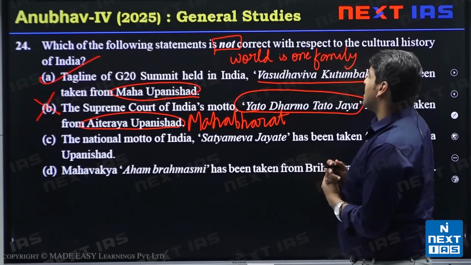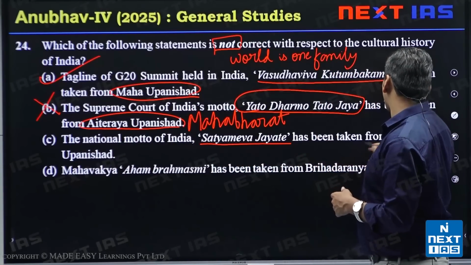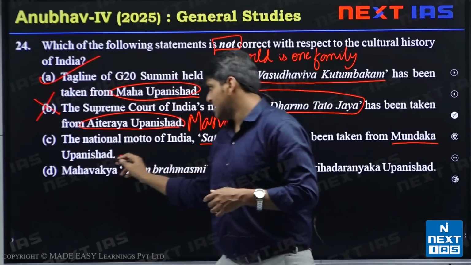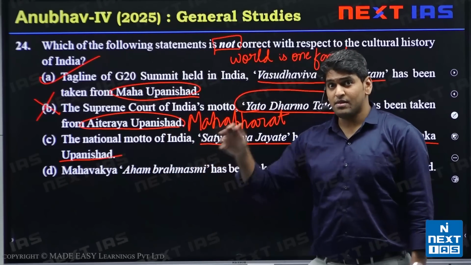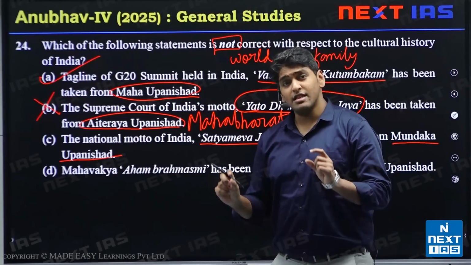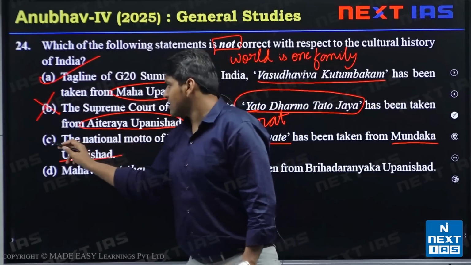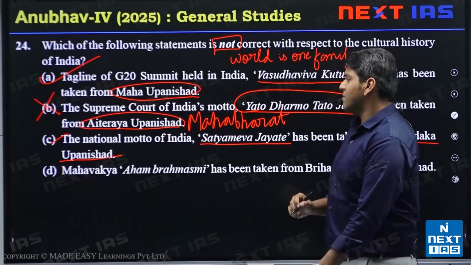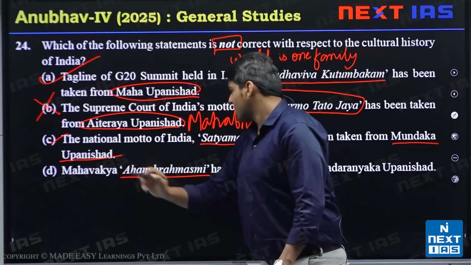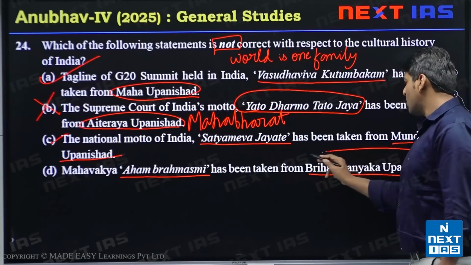The national motto of India, Satyamev Jayate, has been taken from Mundak Upanishad. Yes, this is correct. Under our emblem, the 4 lions, we have written Satyamev Jayate. This phrase is taken from Mundak Upanishad. This statement is correct. Next, Mahavakya Aham Brahmasmi has been taken from Brihadaranyaka Upanishad.